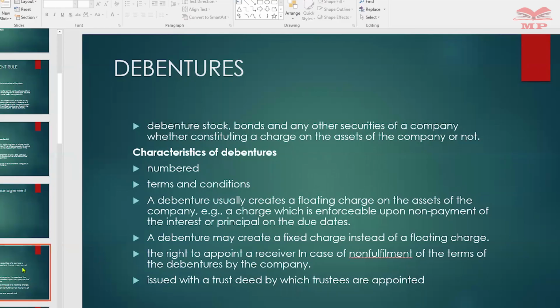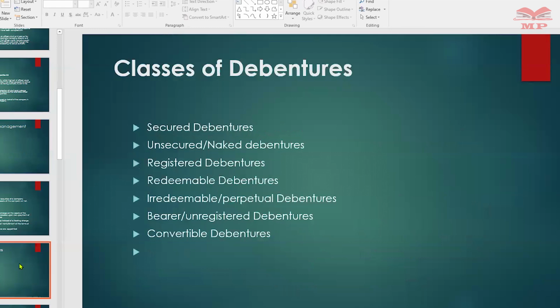So we have classes of debentures and they can be categorized as secured, and these are secured by some charge on the property, and it may be fixed or floating, and you will have that fixed debenture, floating charge debenture.